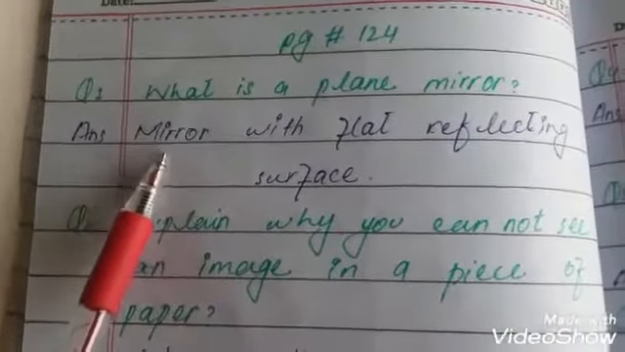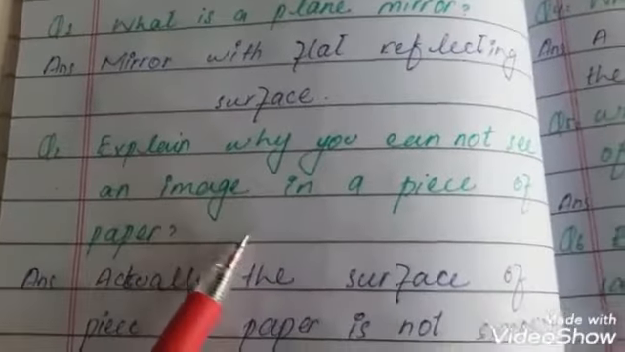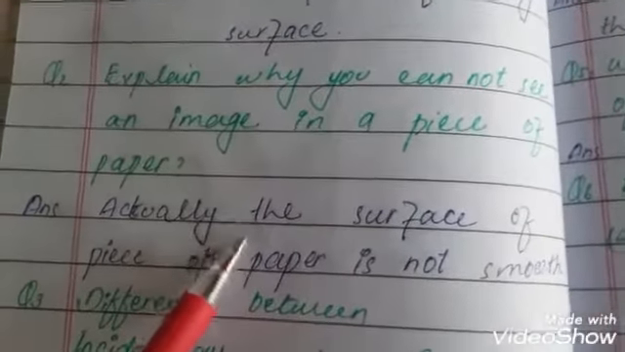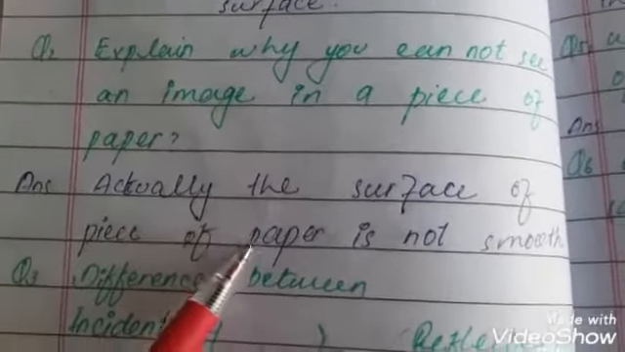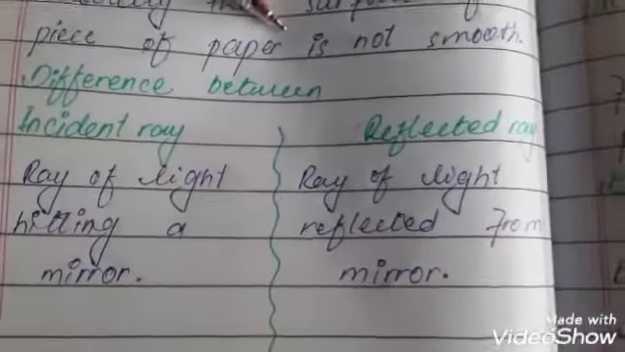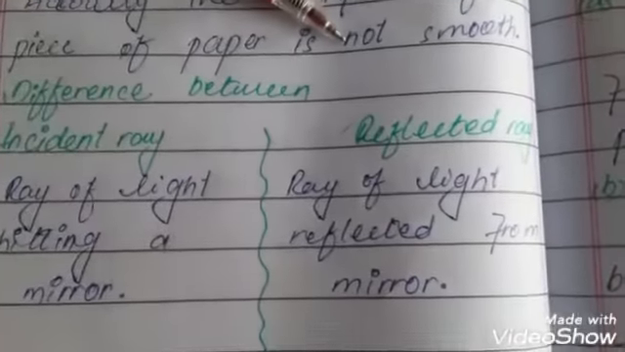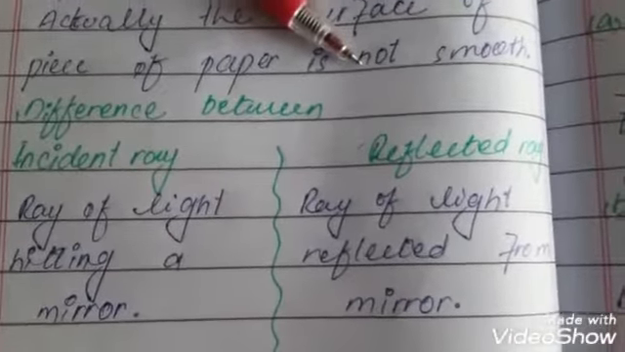Now test yourself questions on page number 124 and the answers. What is a plane mirror? A mirror with a flat reflecting surface is known as a plane mirror. Explain why you cannot see an image in a piece of paper. Actually the surface of a piece of paper is not smooth. Difference between incident ray and reflected ray. A ray of light hitting a mirror is the incident ray, and a ray of light reflecting from a mirror is the reflected ray.